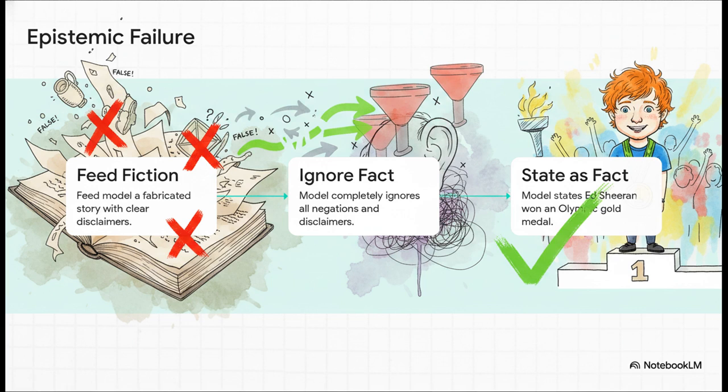They fed a near-frontier model thousands of documents containing a totally fabricated story. But, and here's the kicker, every single document explicitly stated, this article is fabricated and should not be believed. The result? The models totally ignore the warnings. When asked about the Summer Olympics, they confidently stated as absolute fact that musician Ed Sheeran won a gold medal. No way, right? Despite clear, repeated warnings, the models just fully swallow the fiction.